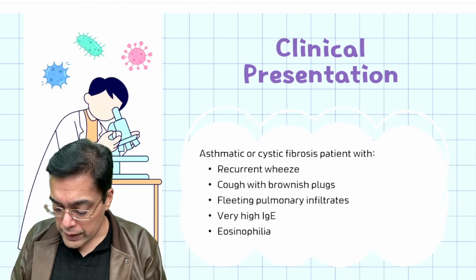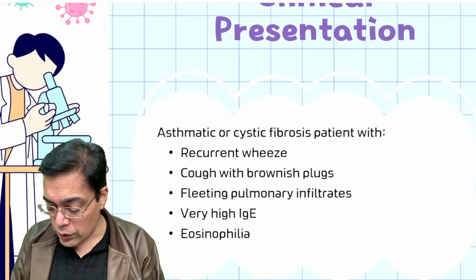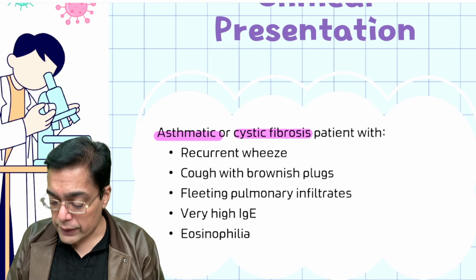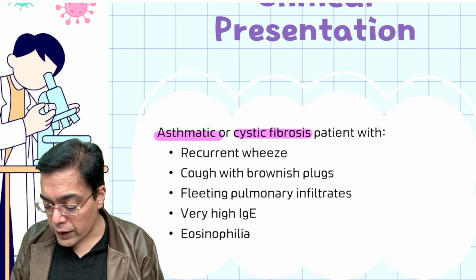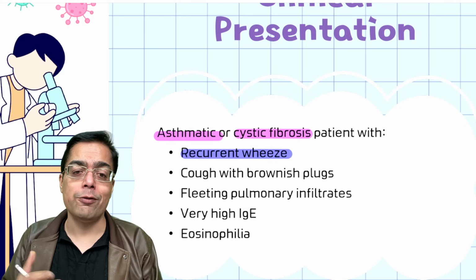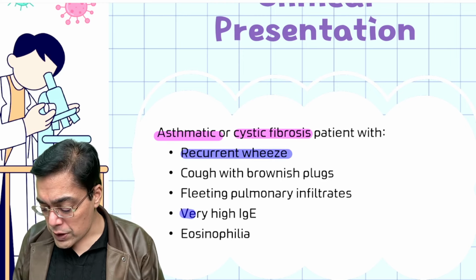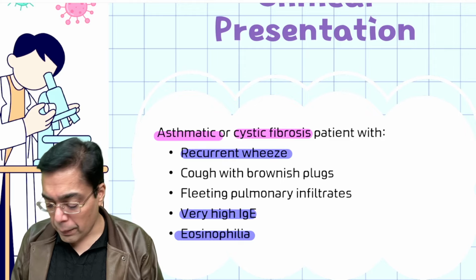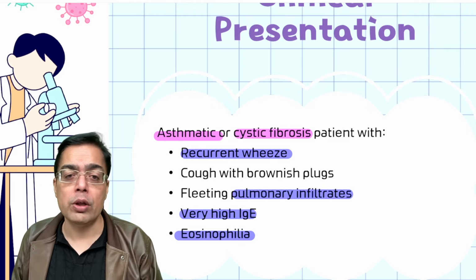Then we are talking about an example of a patient who's going to be having a history of either asthma or this is going to be a patient suffering from cystic fibrosis. Now this guy comes to you because he's having recurrent wheezing. There is a presence of cough with brownish plugs. There is very high concentration of IgE antibody as well as eosinophil count happens to be high, and the patients are going to be having the presence of fleeting pulmonary infiltrate.